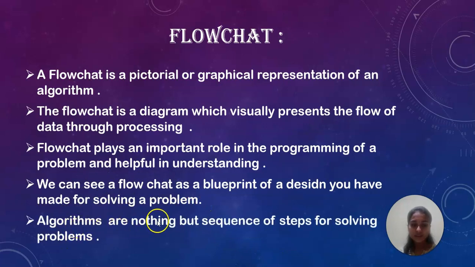An algorithm is nothing but a sequence of steps for solving a problem. Sequence means one by one. I'll give a small example for a flowchart. Suppose you are going on a picnic with your friends. Then you plan the activities you will do there.